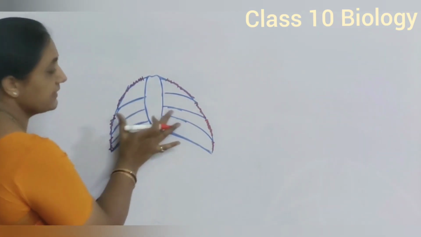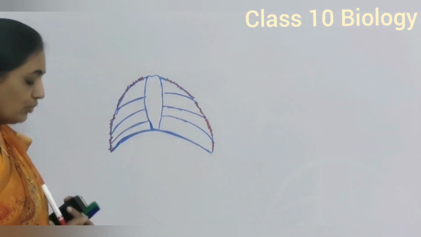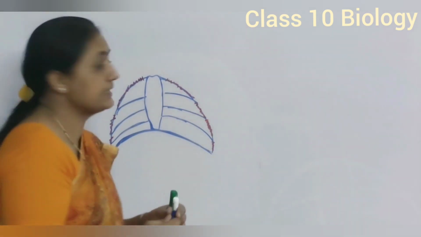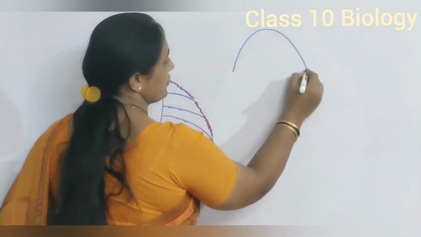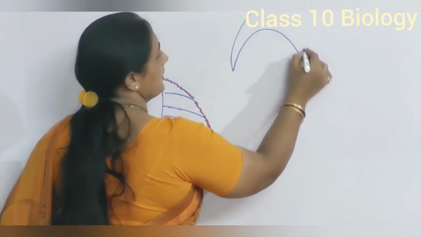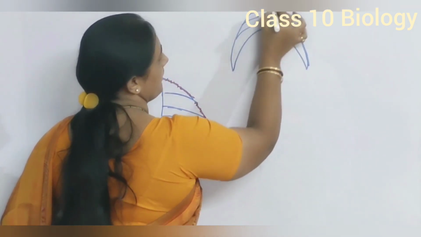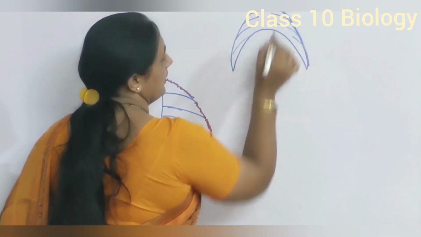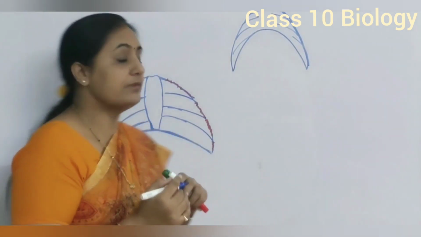So suppose the lungs are present inside this cage. Now the normal position of this diaphragm is like this. Normally the diaphragm remains in this position. This is the normal structure of the diaphragm, and these are the ribs, that is the rib cage. This is the normal position when we are relaxed, that is after exhalation. Okay. When we want to inhale, what happens?